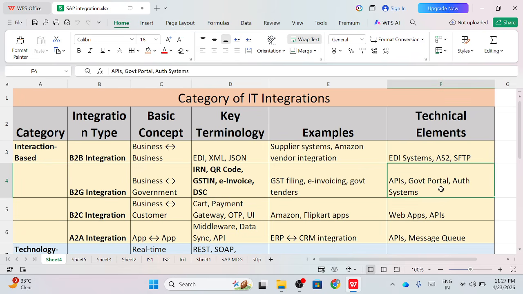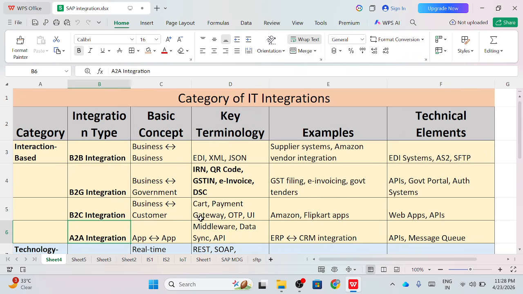In this, API, government portal and auth systems are important techniques. IRN, QR code, GSTN and e-invoicing are the major terms here. Then we have business to customer integration, like the current Amazon or Flipkart websites come under this one. The major terminology used in this is cart, payment gateway, OTP, UI.